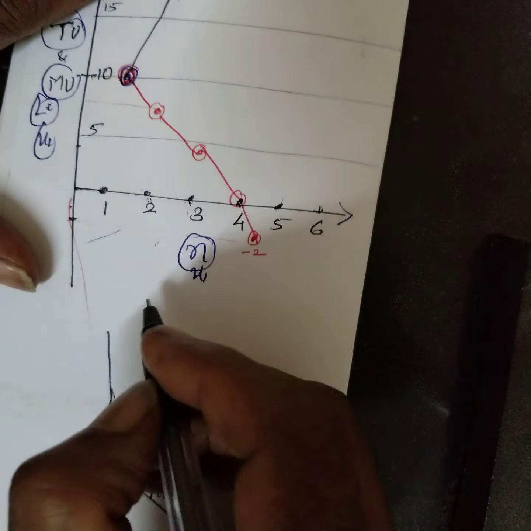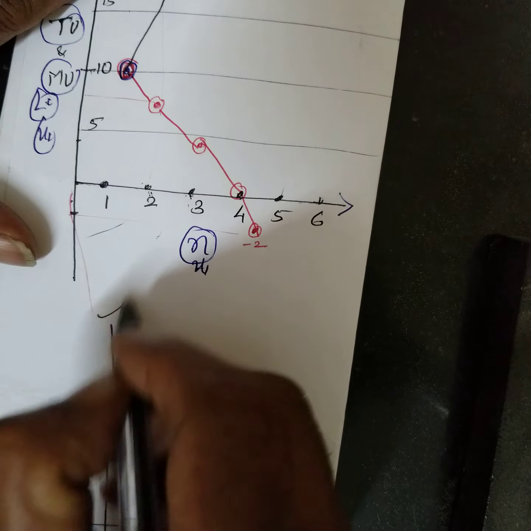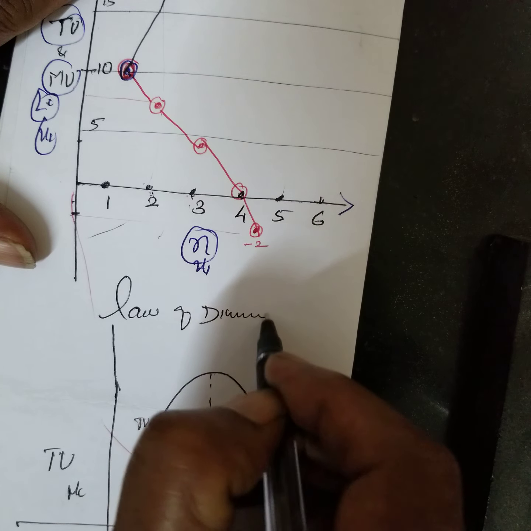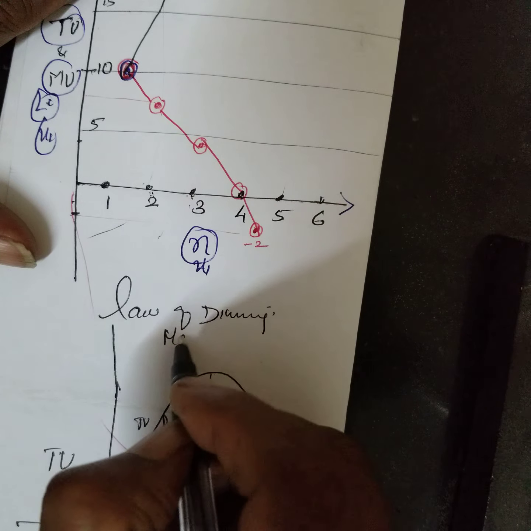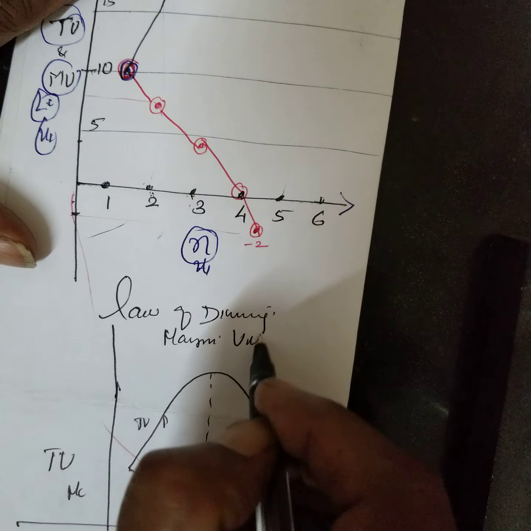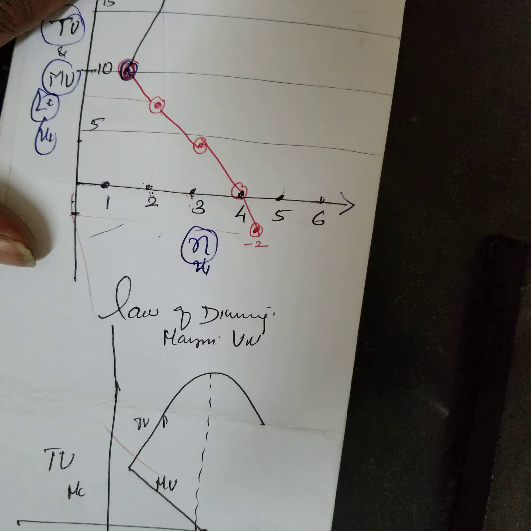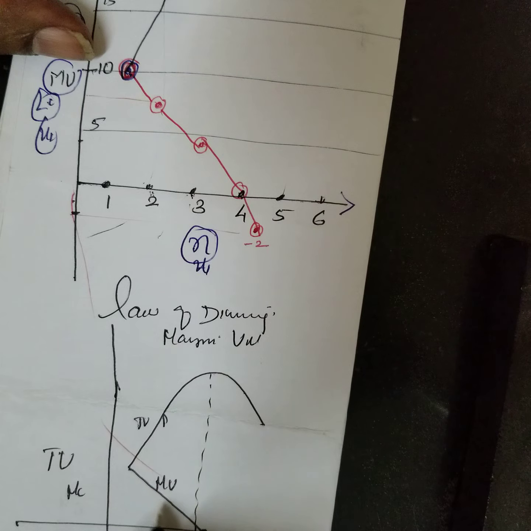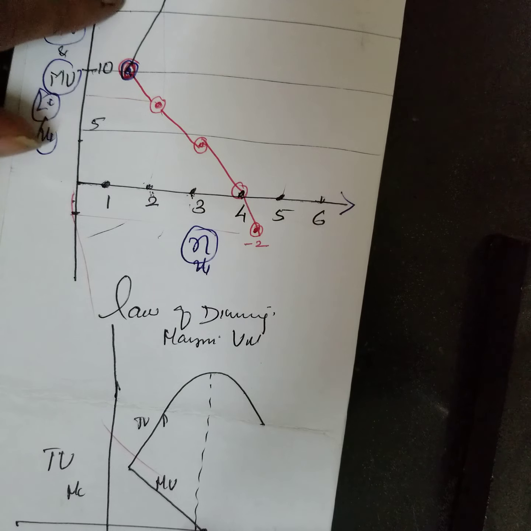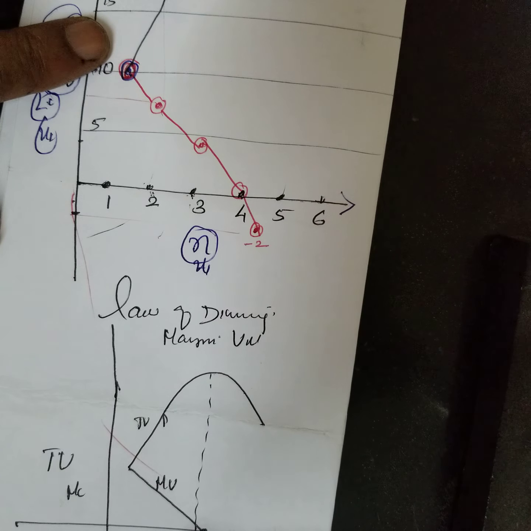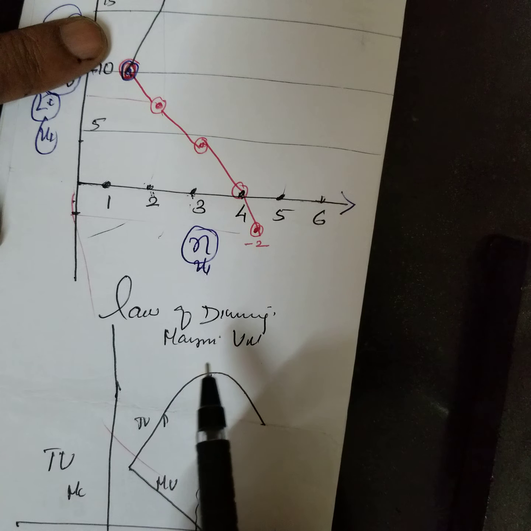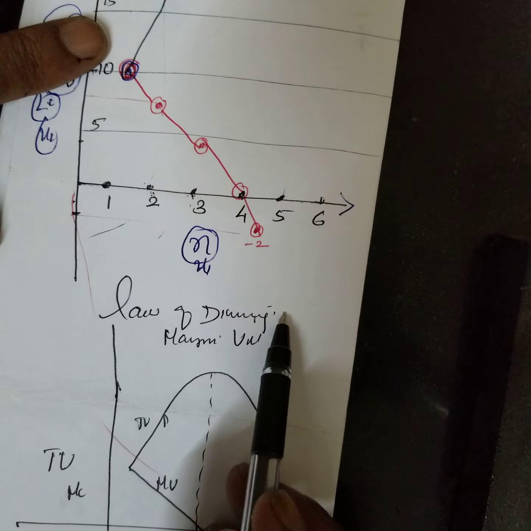This is an example which demonstrates the law of diminishing marginal utility. Marginal utility gradually diminishing. As total utility increases, it gradually decreases and becomes 0. Therefore, the law of diminishing utility is one of the most important laws of cardinal utility analysis.